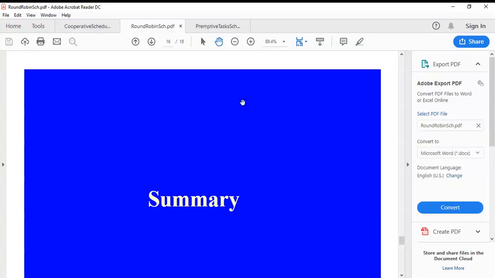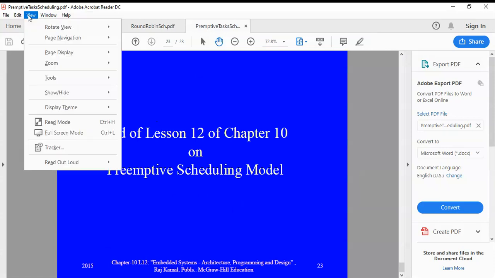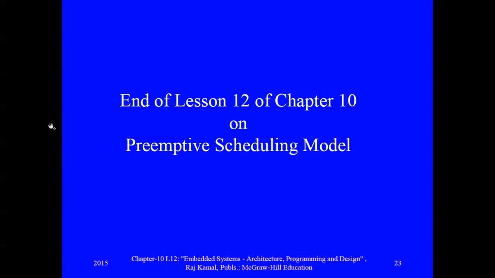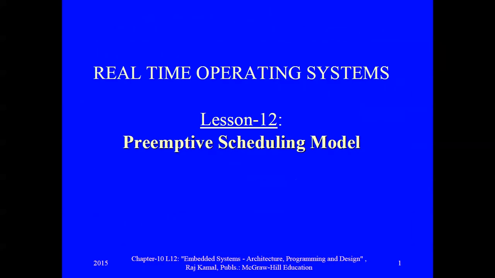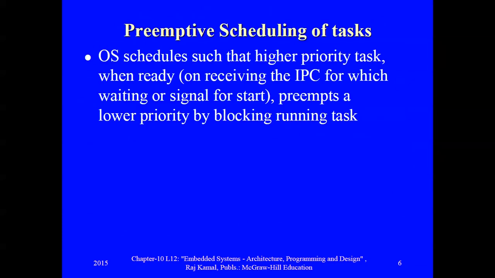So the next scheduling model you have to consider is the preemptive scheduling model. Round robin is also a preemptive scheduling. Preemptive scheduling of tasks means it always schedules such that whenever a higher priority task is available, it will preempt a lower priority task by blocking the running task.